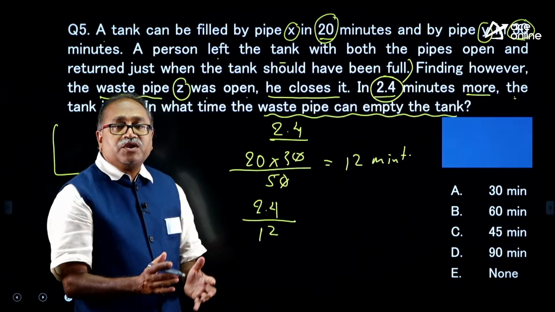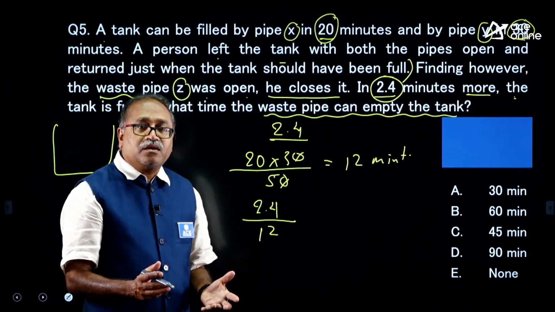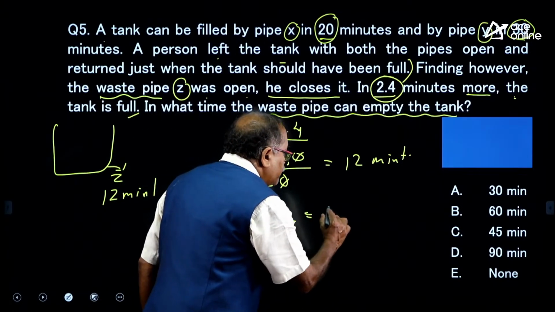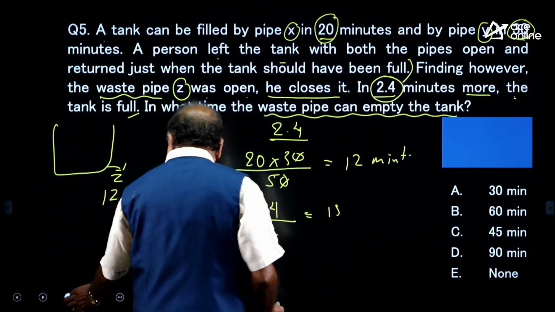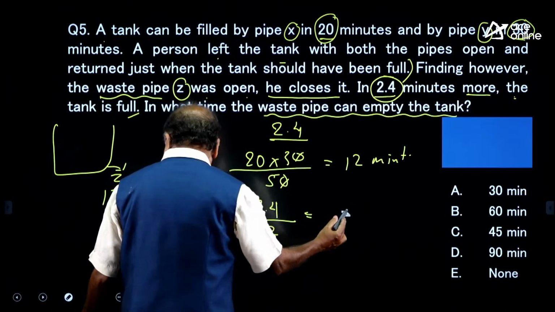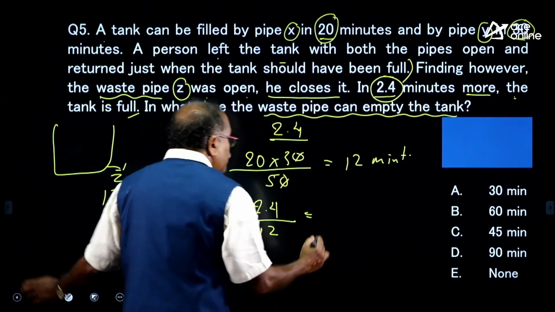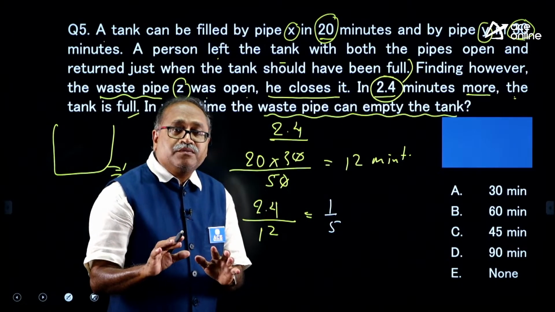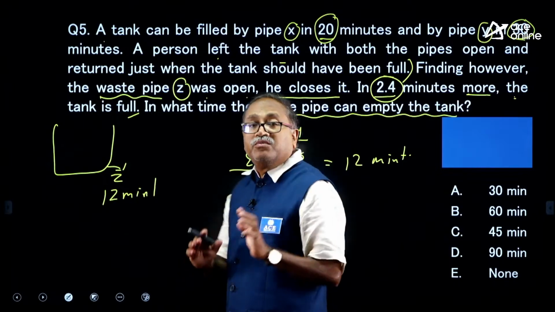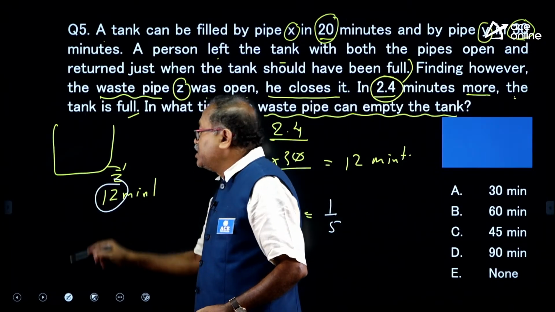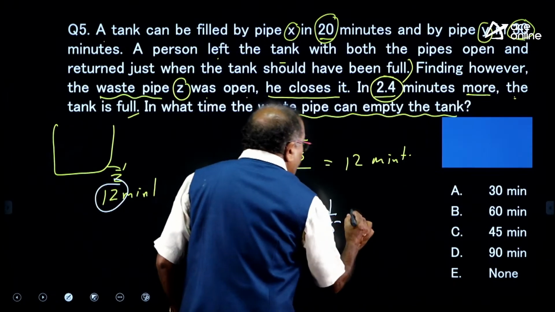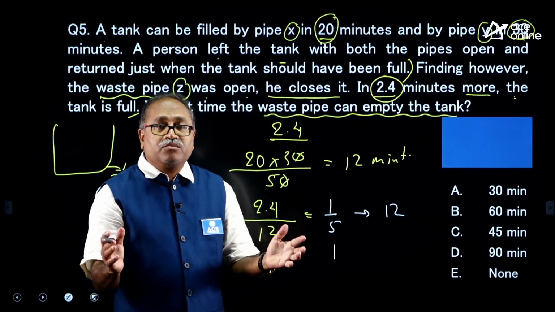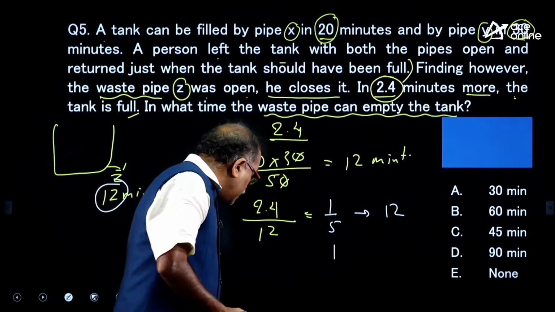It is nothing but 24 by 120, which is 1/5. So, 1/5 of the tank got emptied by Z in how many minutes? In 12 minutes. So, if 1/5 in 12 minutes, it will empty one tank in how many minutes? Anyone answer the question here?